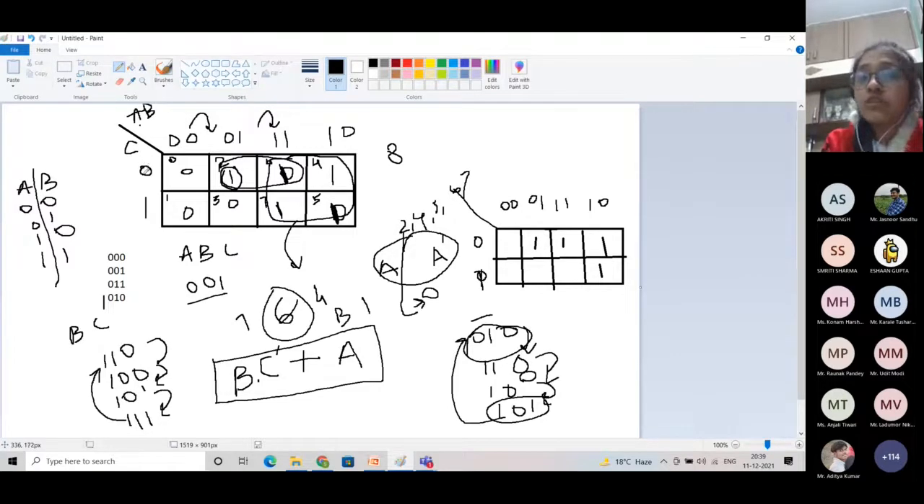Fine. The value of C is 0 here and the value of C is 1 here. That's why C is also changing its value in this group. So we are not including C here. The only constant variable is A, and the value of A is 1. So what is the minterm of this? The minterm of this expression would be A. So our final expression will be BC bar plus A.